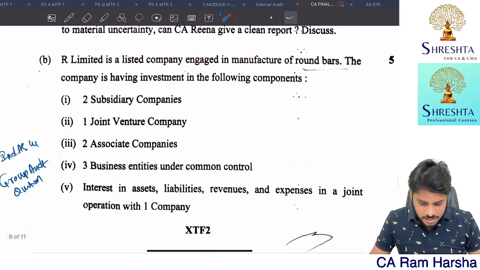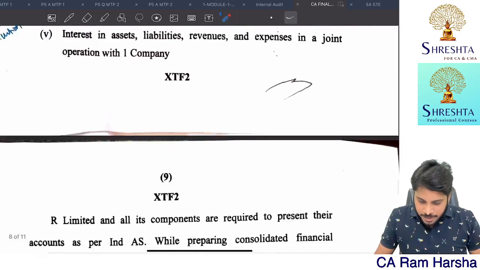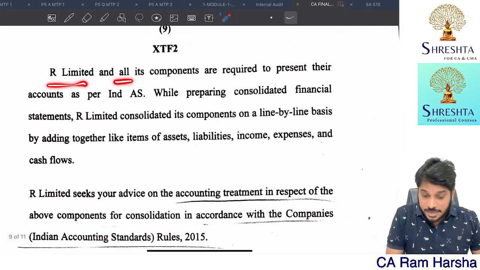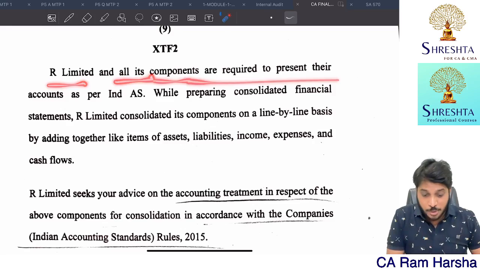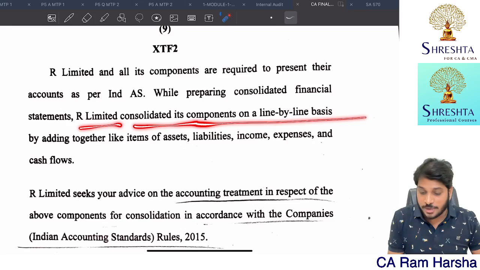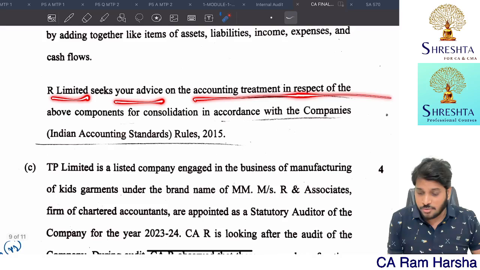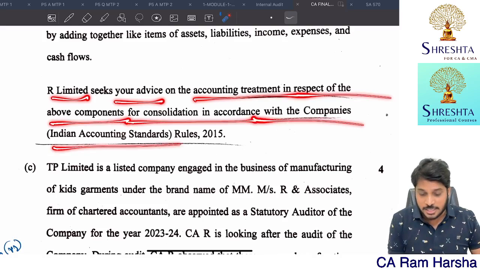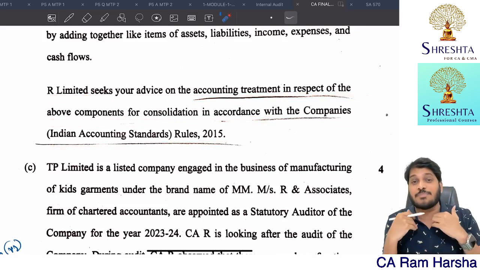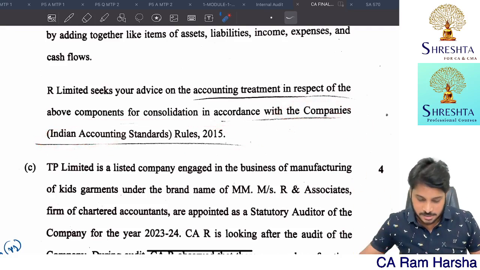That's it. Next, this is regarding the company, R Limited, and all its components, which are required to present their accounts as per Ind AS. While preparing consolidated statements, R Limited consolidates its components on a line by line basis by adding together. Okay, R Limited is asking your advice on the accounting treatment for the above components for consolidation. So they are asking an Ind AS question, companies Ind AS rules, nothing but an Ind AS question.